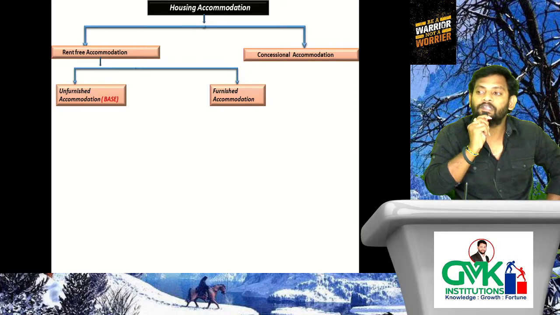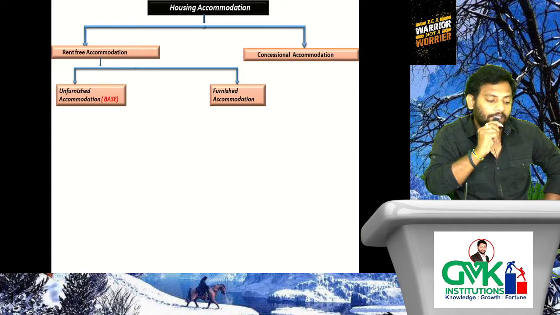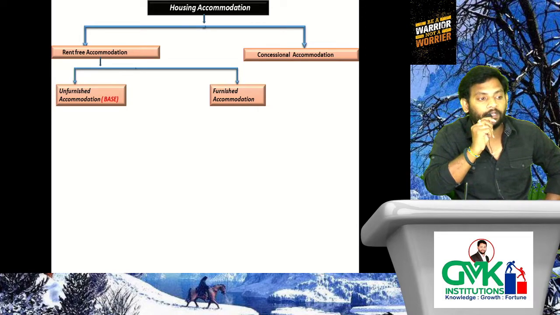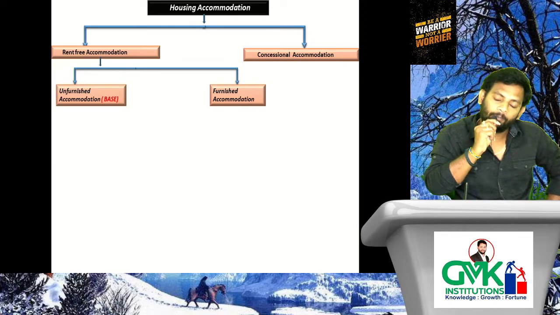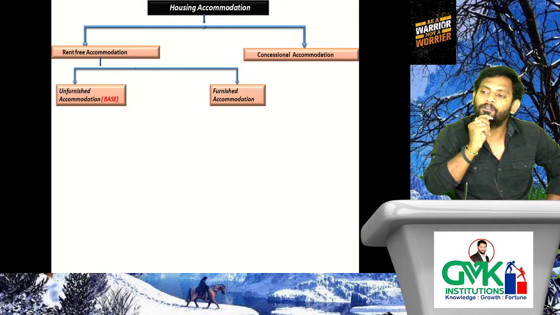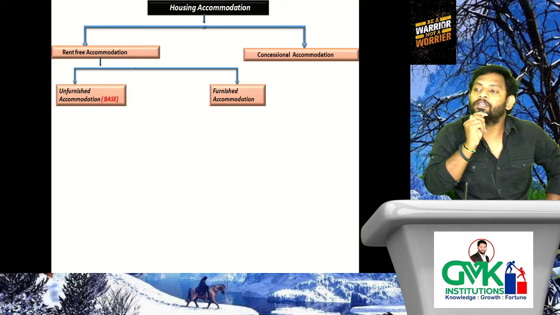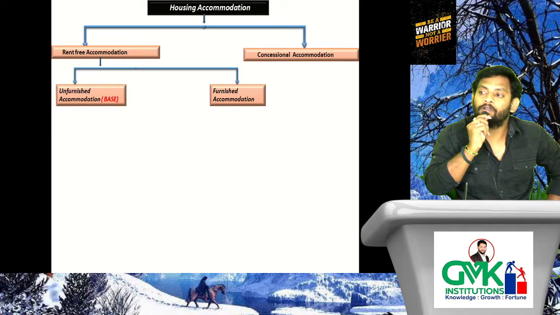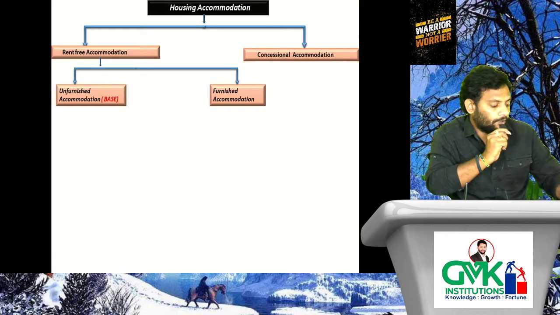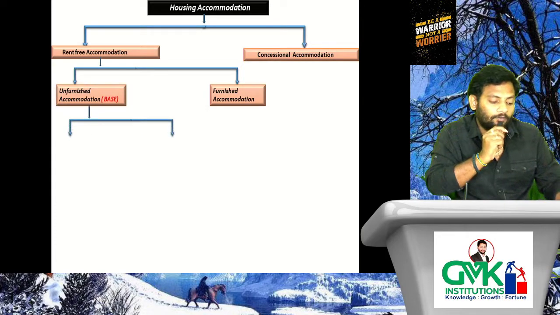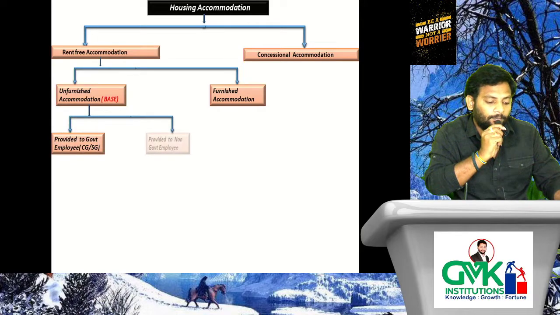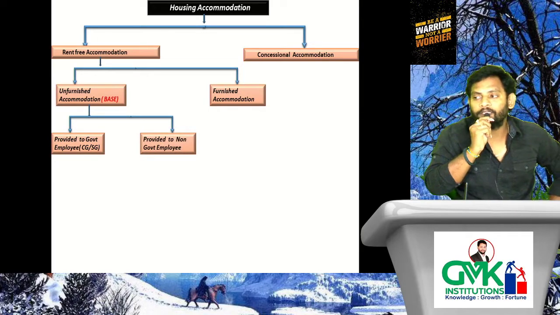Because the procedure is different. If the unfurnished accommodation has been provided to a government employee, the procedure to determine the taxable value of benefit is different from the procedure for non-government employees. So let's verify the procedure for each.